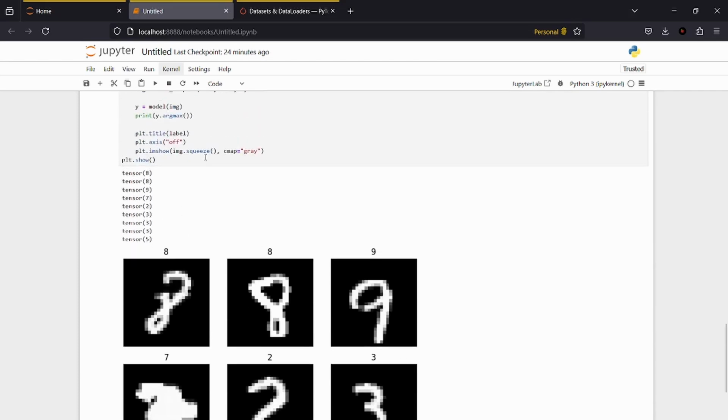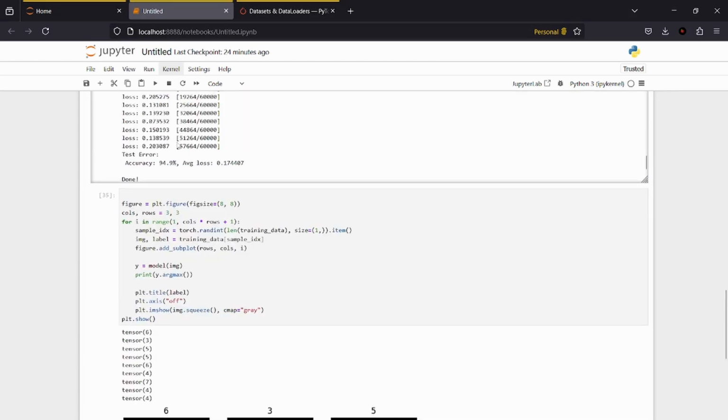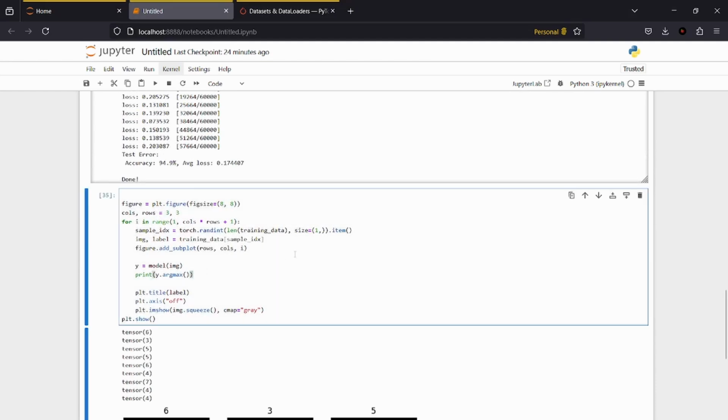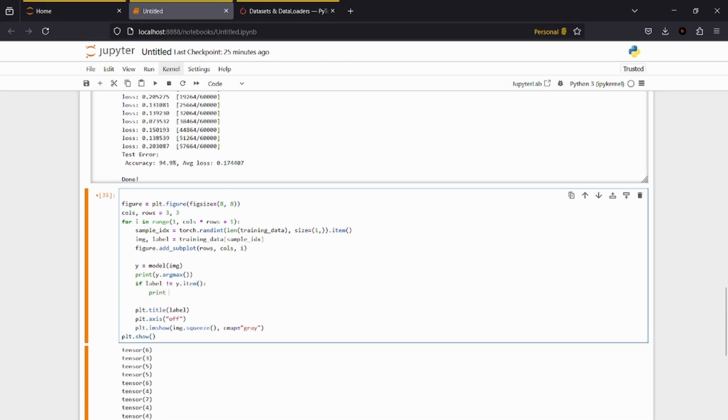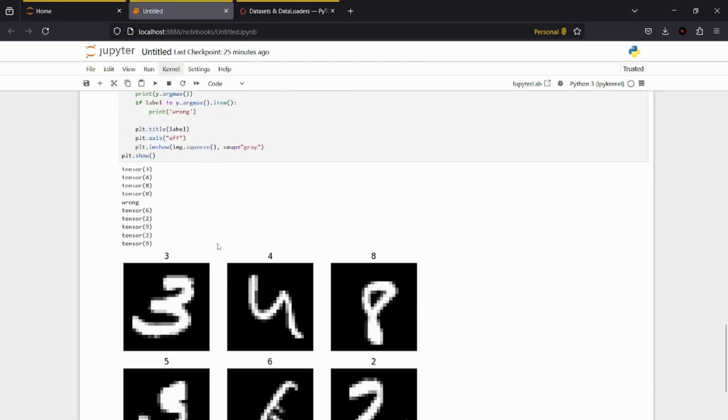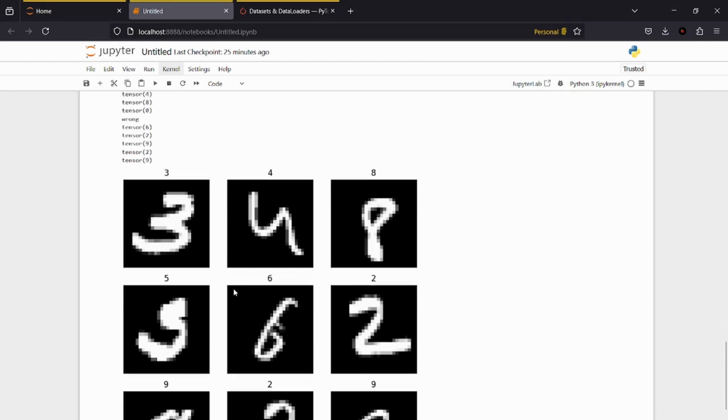Anyway, we keep looking. Alright, so I've clicked enter around 20 times now, and nothing's come up. So I'm going to say if label is not equal to y.item, then print wrong. This should just let me spam the enter key. Oh, okay, we've got one. Which one? This.